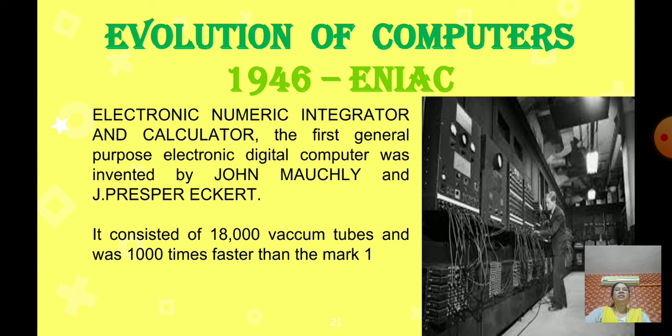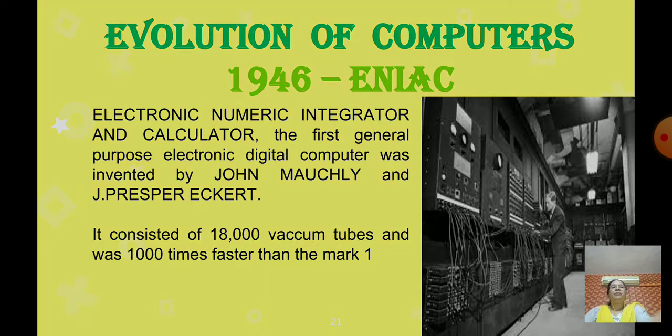This machine consisted of 18,000 vacuum tubes and was 1,000 times faster than the Mark I. Can you imagine, this computer consisted of how many? 18,000 vacuum tubes. That's why the computer size is huge and it requires a large room.